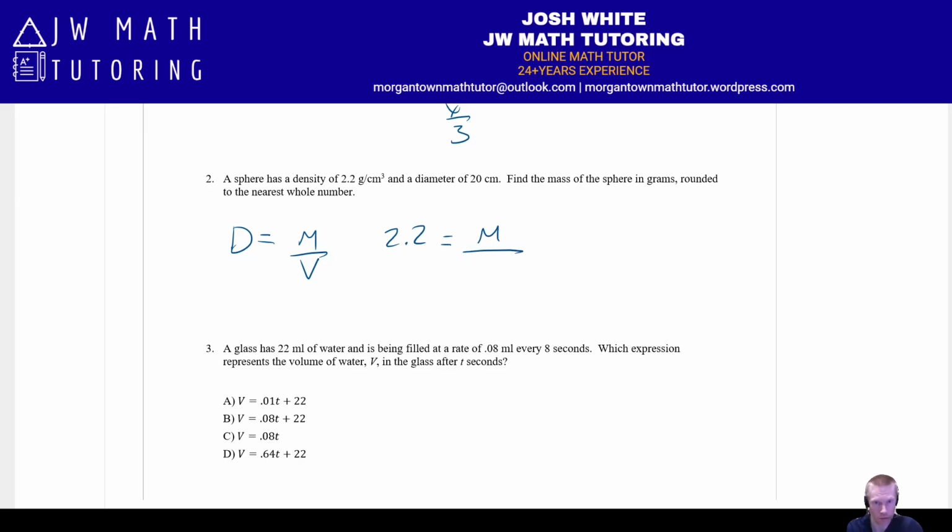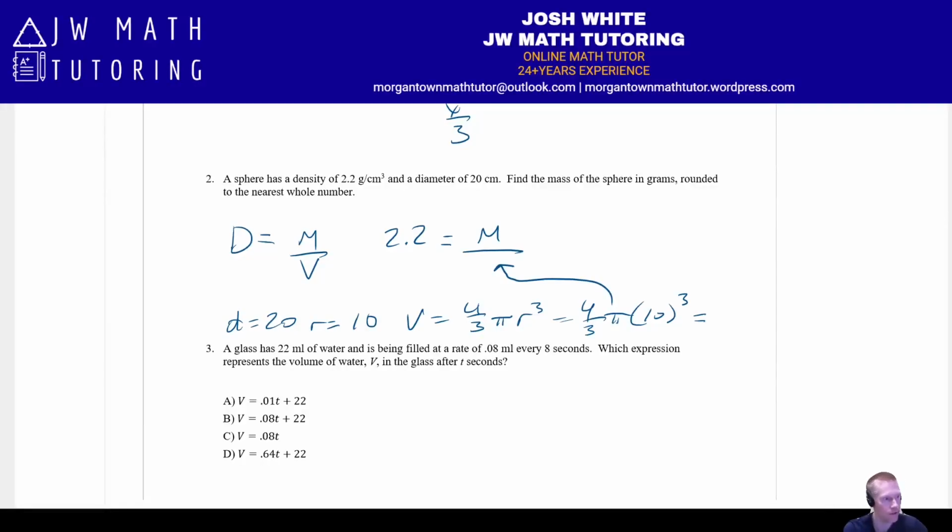What's the volume? Well, we know the diameter of the sphere, lowercase d, is 20, which means its radius is 10. So now we can find the volume just using the volume formula. This is provided on the reference sheet, by the way, so if you forget the formula for volume of a sphere, just click on reference in the upper corner of Blue Book. So we just plug in 4/3 pi, and then 10 cubed. Okay, so this whole expression, this gigantic number, is what's going down on the bottom here.